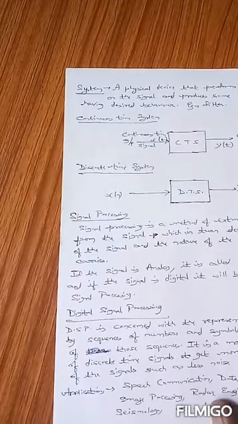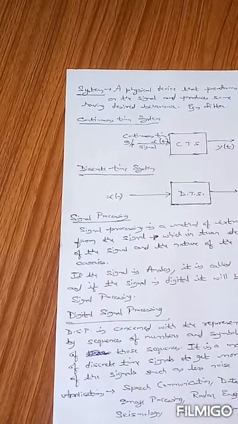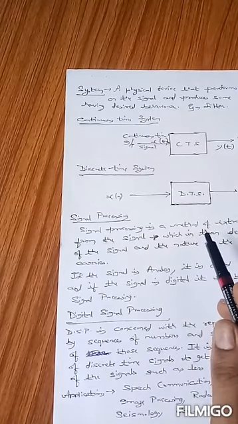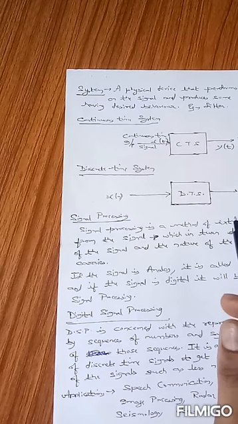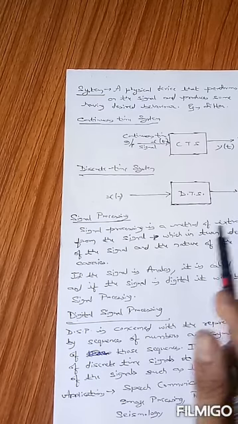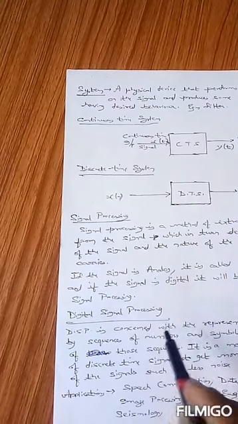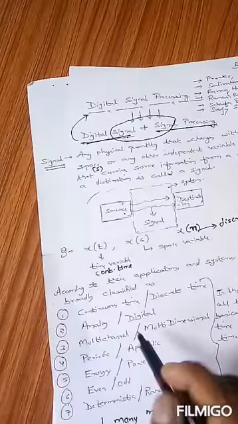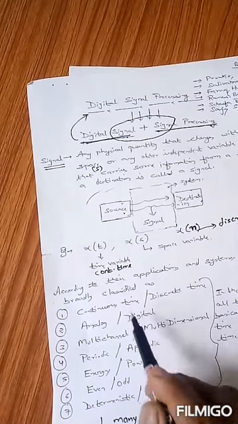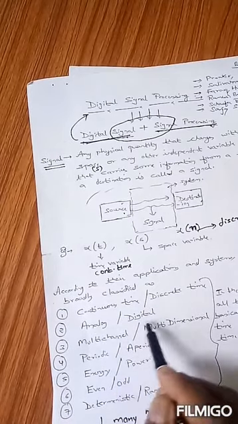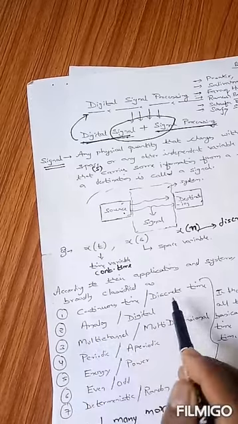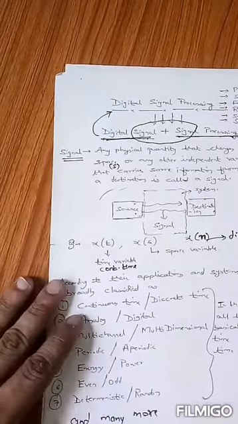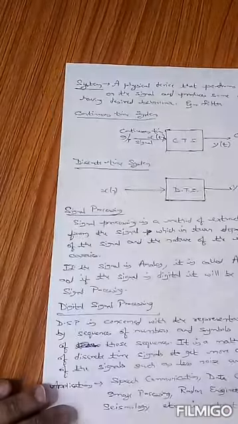Now come to the next question. We have to discuss first of all what a digital signal is, then a discrete time signal, and then we also have to understand what signal processing and digital signal processing are. As I have already told you, signals can be classified in various categories, and the most important classification is either analog or digital signals and continuous time or discrete time signals. We will discuss what these types of signals are.